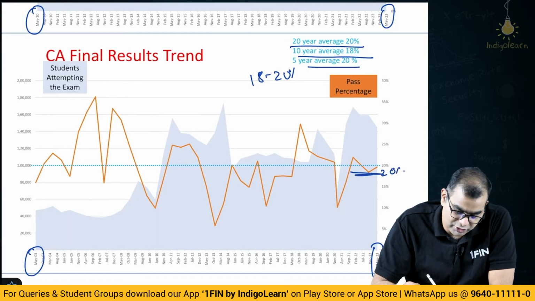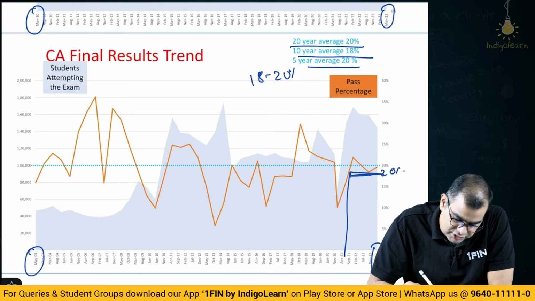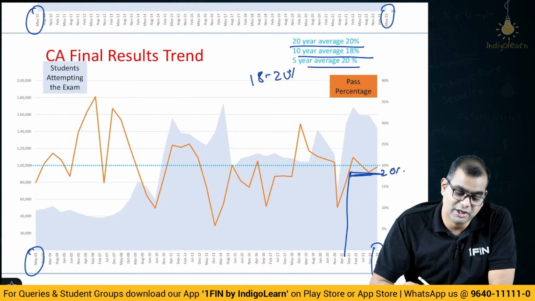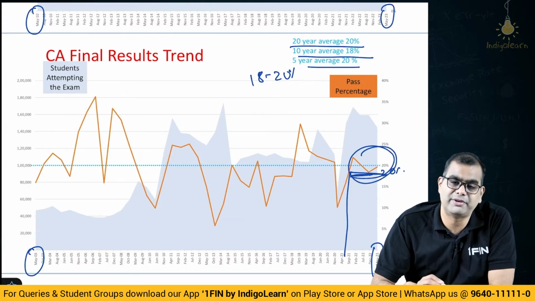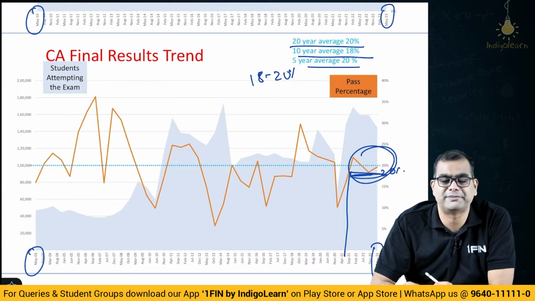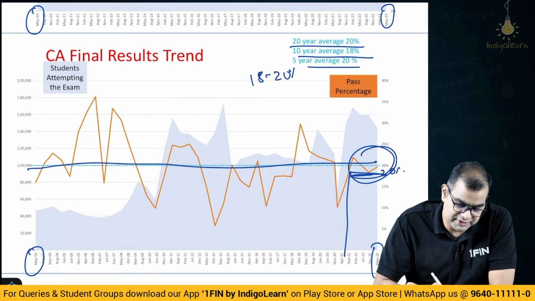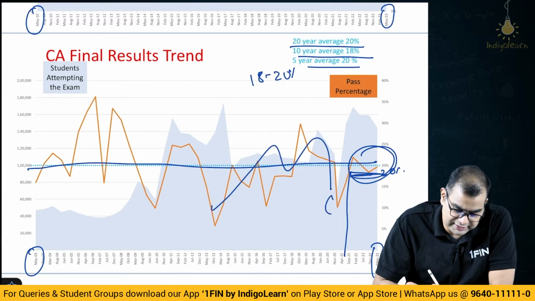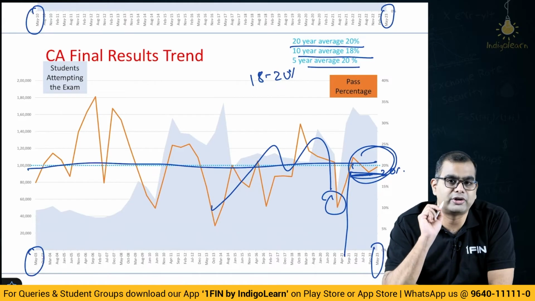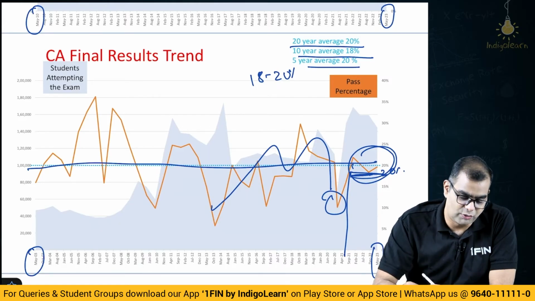And these last 4 attempts, from 20 onwards, have been well above 20%. So I think they have established this as a benchmark, and I think they will remain at this 20%. Historically, the average has gone up and down. Again, COVID is an exception, but if you look subsequently, it is going to remain at 20%, is my guess. So, what did we discuss?